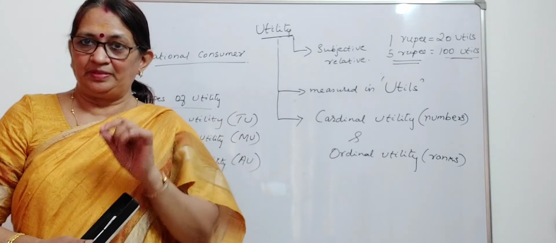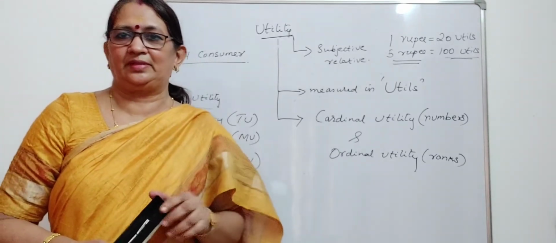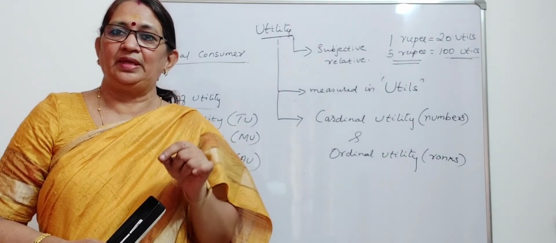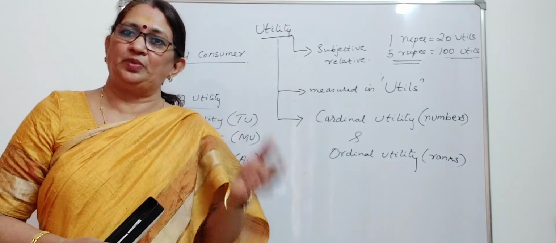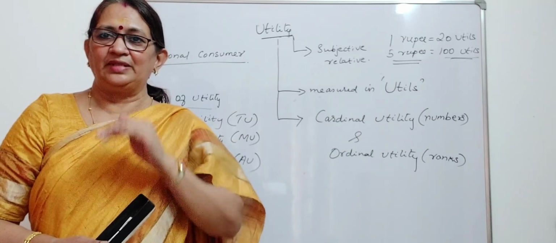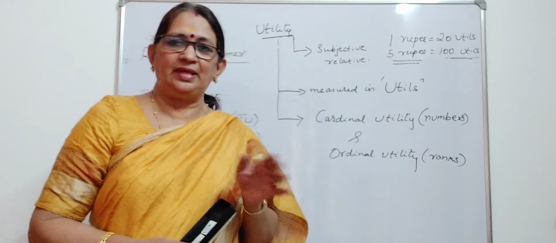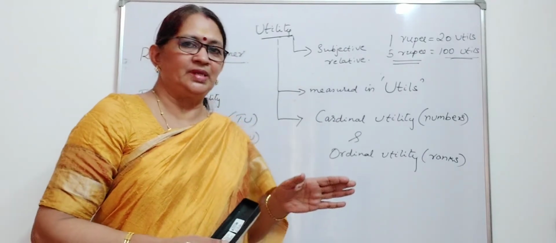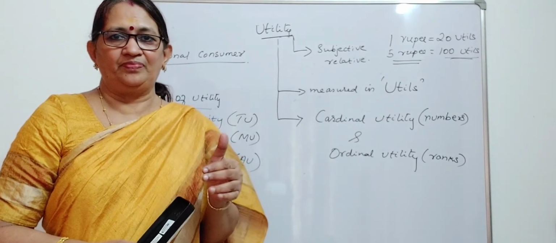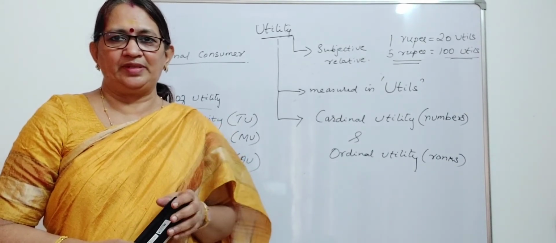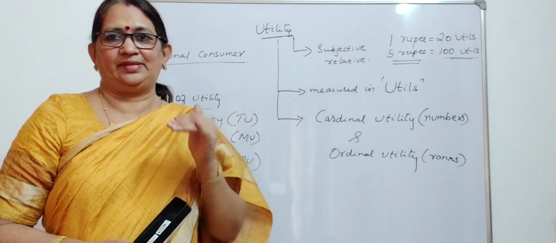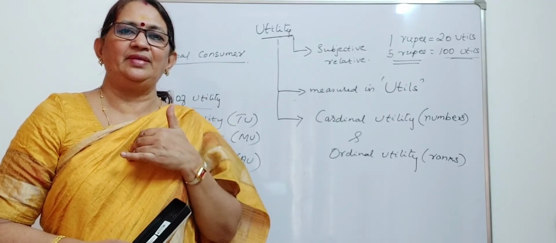While consuming a commodity means the consumption is continuous. It doesn't mean that he likes apples, eats 1 apple today, then the second apple after 2 days, then after 1 week. No, that is not the condition. The consumption of a particular commodity is continuous. So he takes 1 apple, he gets satisfaction. Second apple, a particular level of satisfaction. Third apple, fourth apple, fifth apple. All these consumption levels derive satisfaction.